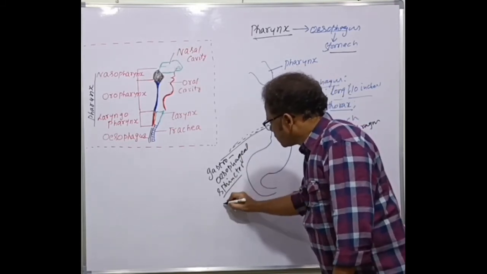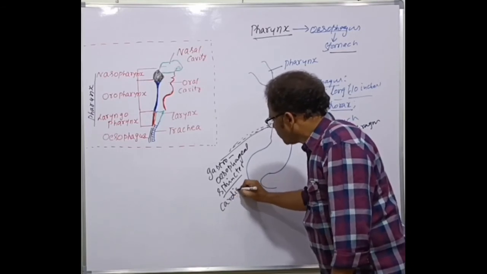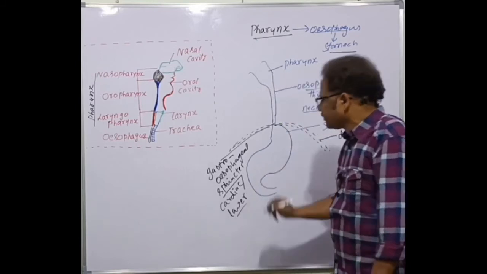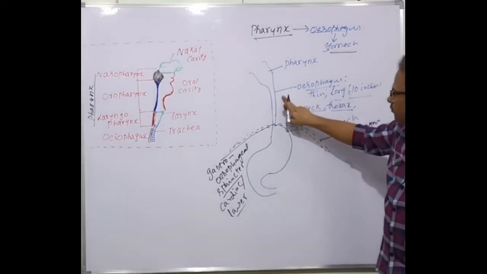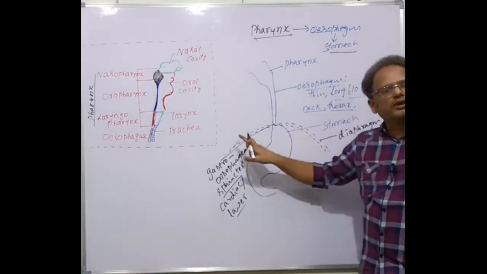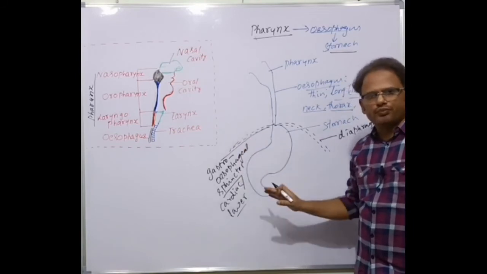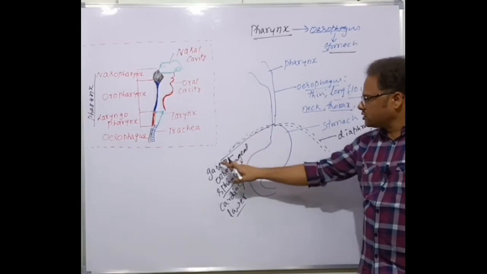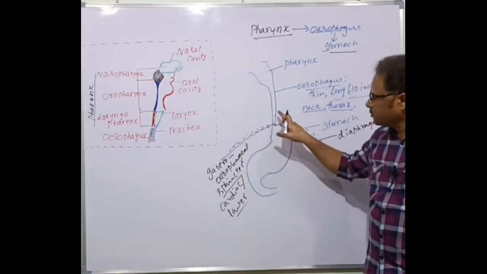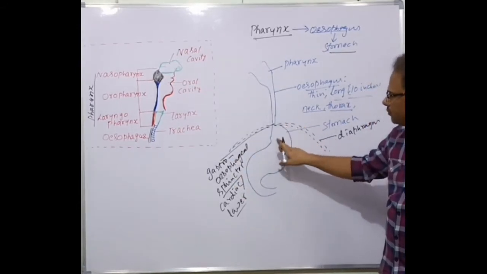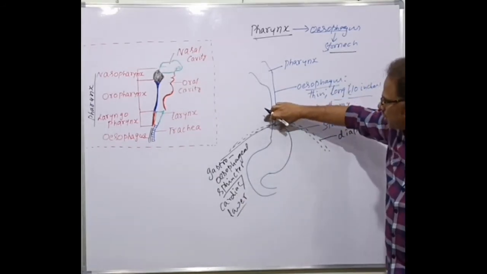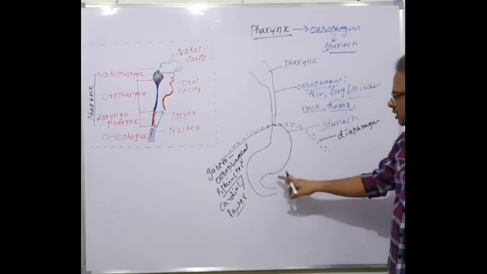Also called as a cardiac sphincter or lower esophageal sphincter. So between the esophagus and the stomach, there is a gastroesophageal sphincter. Anything gastro means related with the stomach. Here, gastroesophageal sphincter. Why? Because it is present between the esophagus and the stomach. It's also called as cardiac sphincter because very near to this part, heart is located. That's why here it's called as a cardiac sphincter.